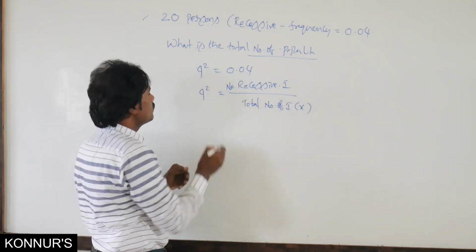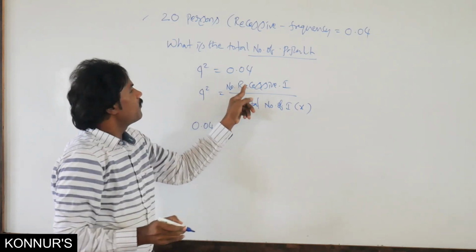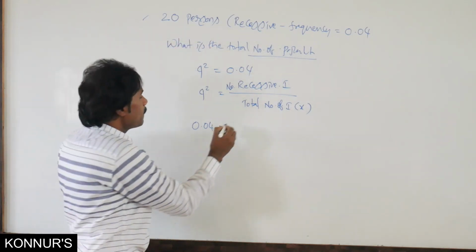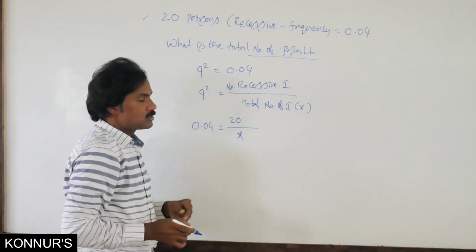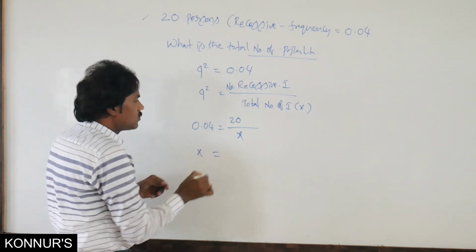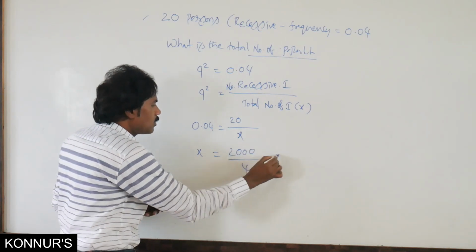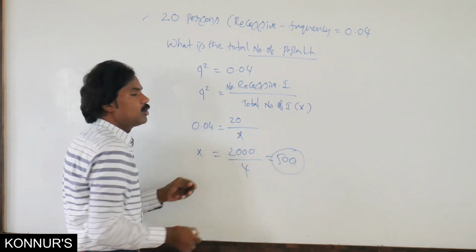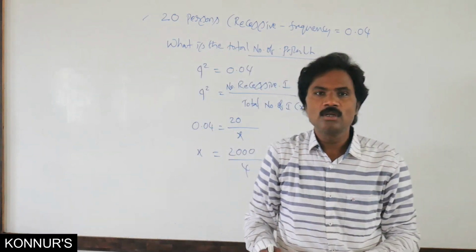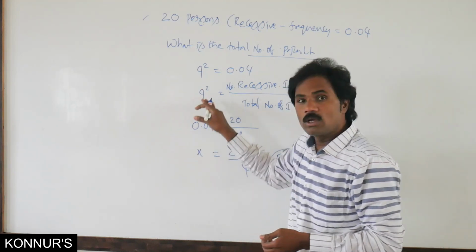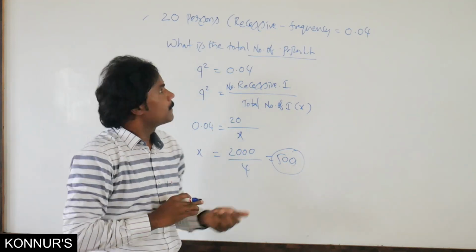That means, here q square is 0.04. The number of recessive persons is 20. The total number we don't know; that is X. Here we want X. That is X equals 2000 by 4, that means 500. According to the options, either 500, 800, 1000, or 2000. You calculate based on the Hardy-Weinberg principle and all.